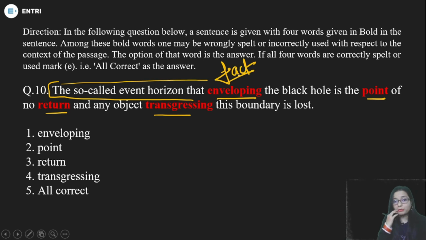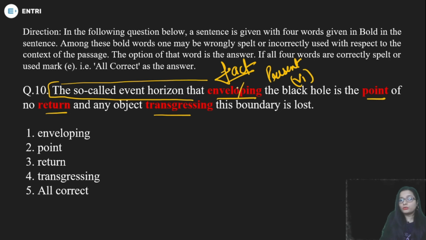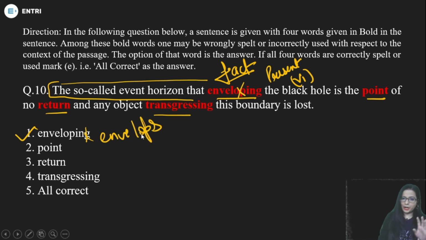Whenever we talk about a fact or a general thing, we use present indefinite tense, that means V1. So remove enveloping and write envelopes here. The so-called event horizon that envelopes the black hole. It is the fact.